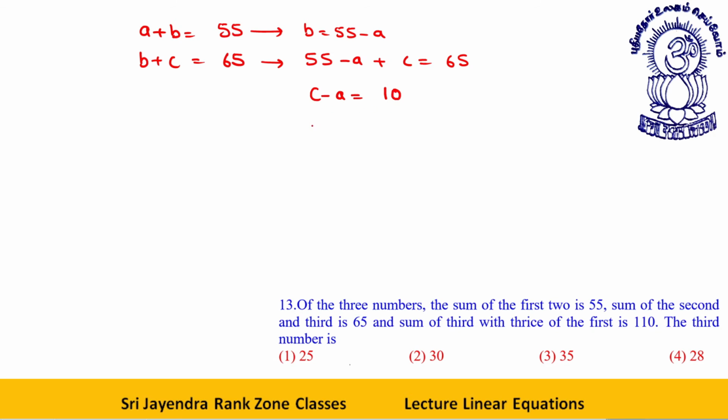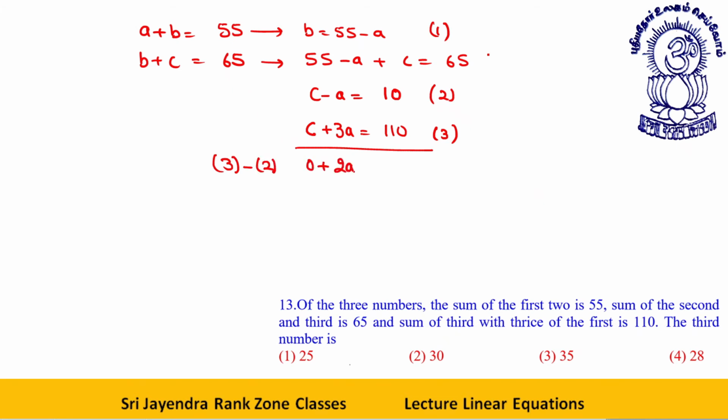Then the sum of the third with thrice the first is 110. Let's say this is equation 1, this is equation 2, this is equation 3. What do I do? 3 minus 2. C minus C is 0, plus 2A is equal to 100, or A is equal to 50.